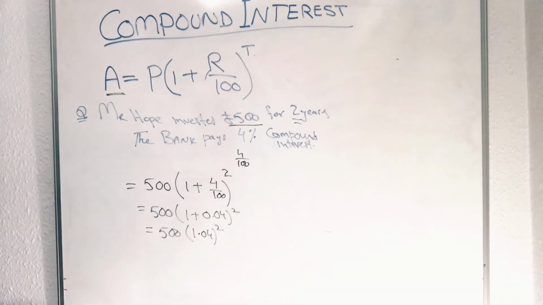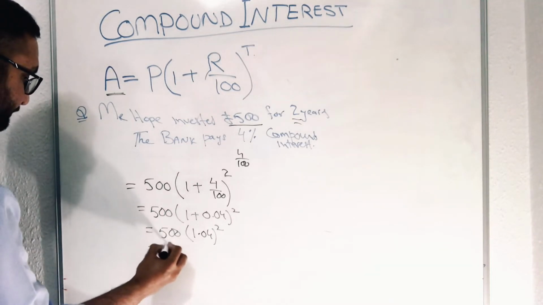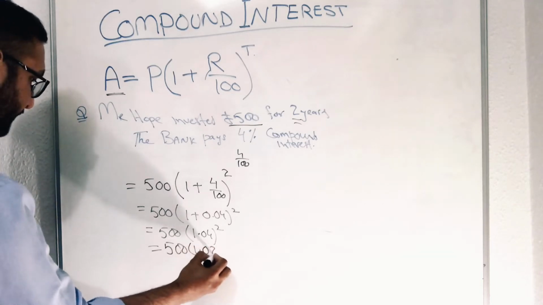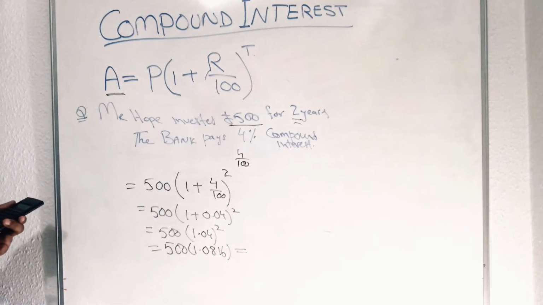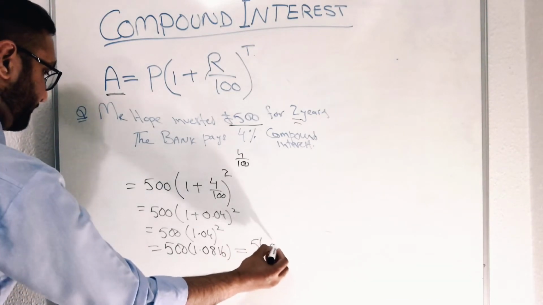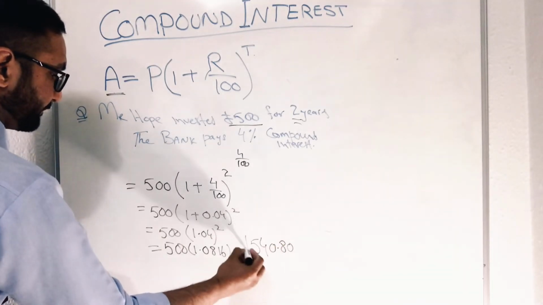We need to square that value to find our solution. 1.04 squared is 1.0816, and then times that by 500, you will get money back from the bank: £540 and 80 pence.